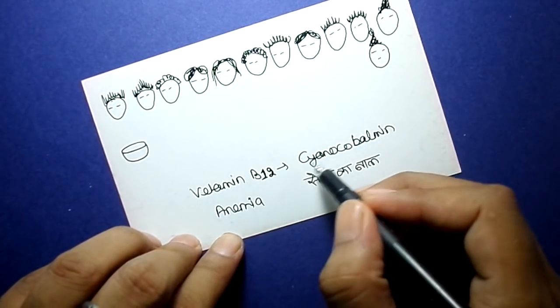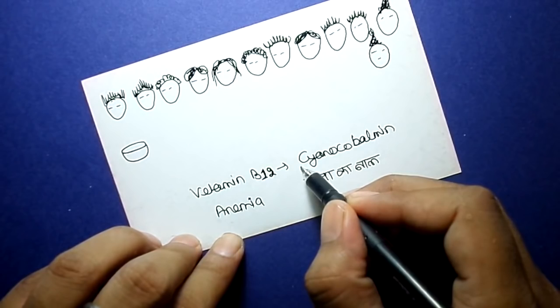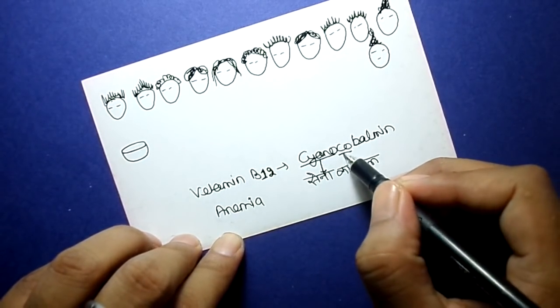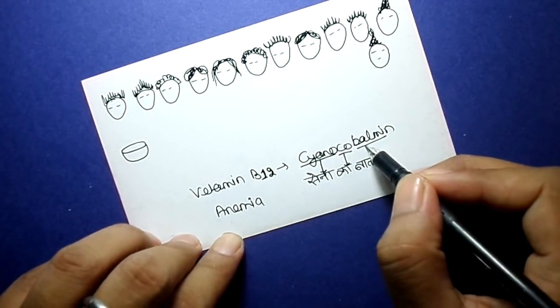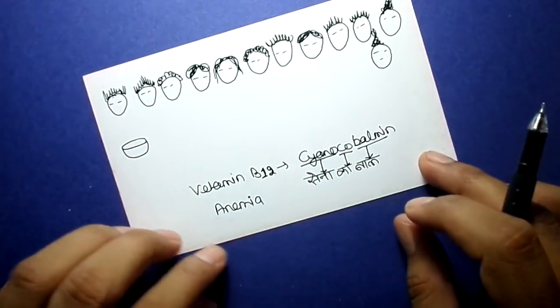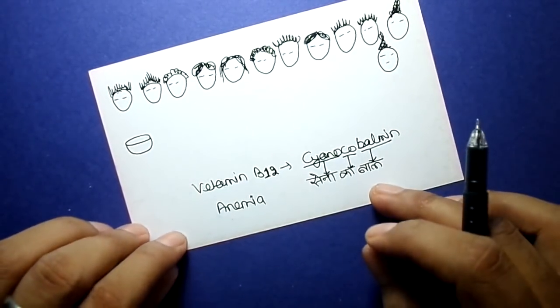So cyano, we are taking it from sena. Ko, ka, bal means ball. So I have made a fake story to memorize this one.